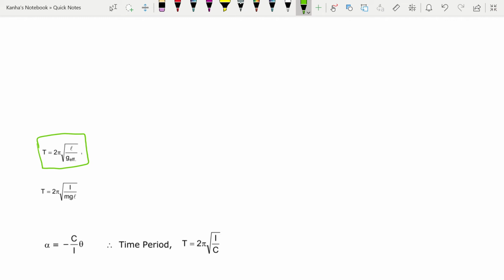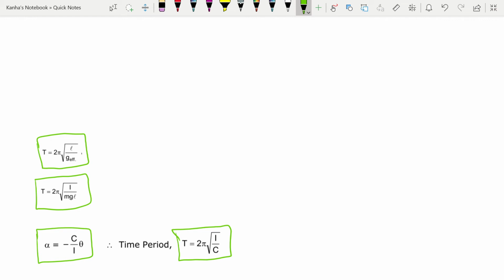For your compound pendulum, this becomes T is equal to 2 pi root I by mgl, and similarly you can write this for different things as well, for the rotational one, for which it becomes T is equal to 2 pi root I by c. This comes under the condition of angular SHM.